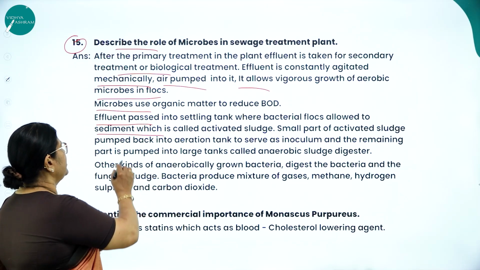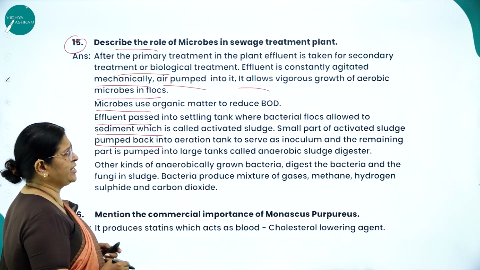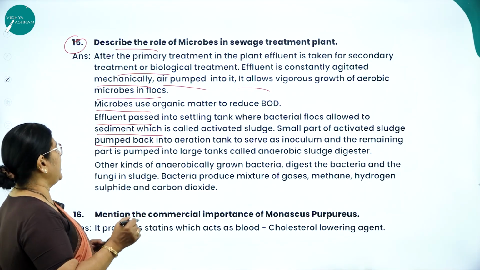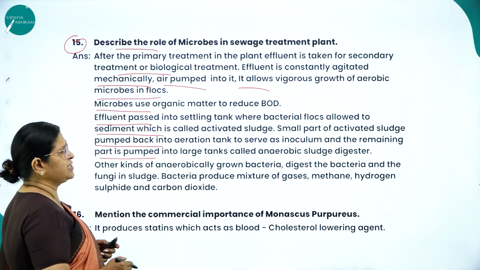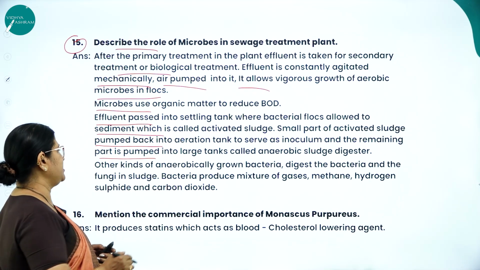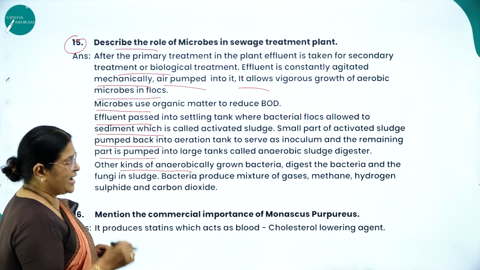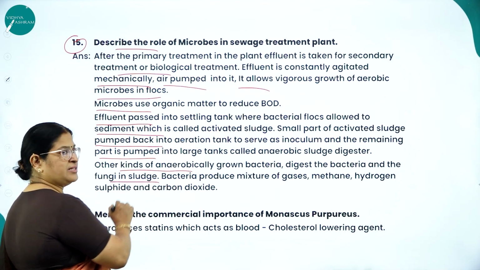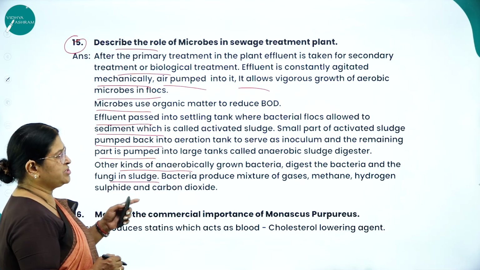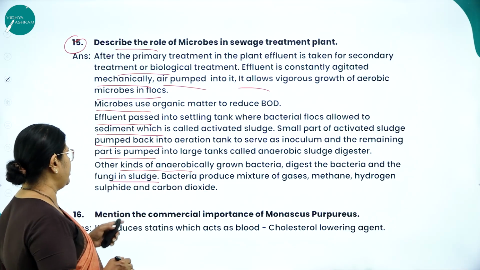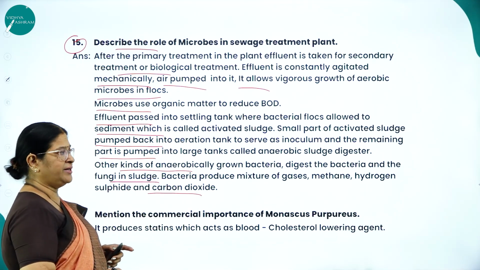A small part of activated sludge is pumped back into the aeration tank to serve as what? Inoculum, and the remaining part is pumped into large tanks called anaerobic sludge digesters. Other kinds of anaerobically grown bacteria digest the bacteria and the fungi in the sludge. Bacteria produce a mixture of gases: methane, hydrogen sulfide and carbon dioxide.